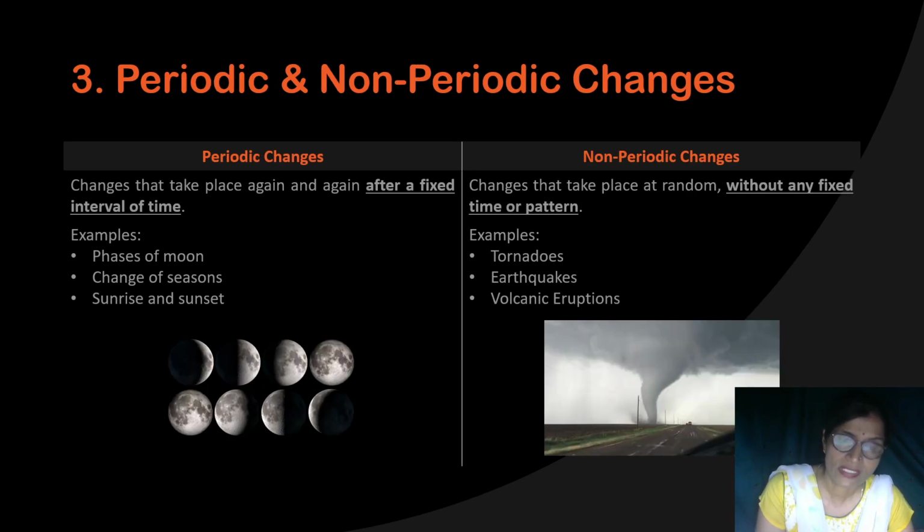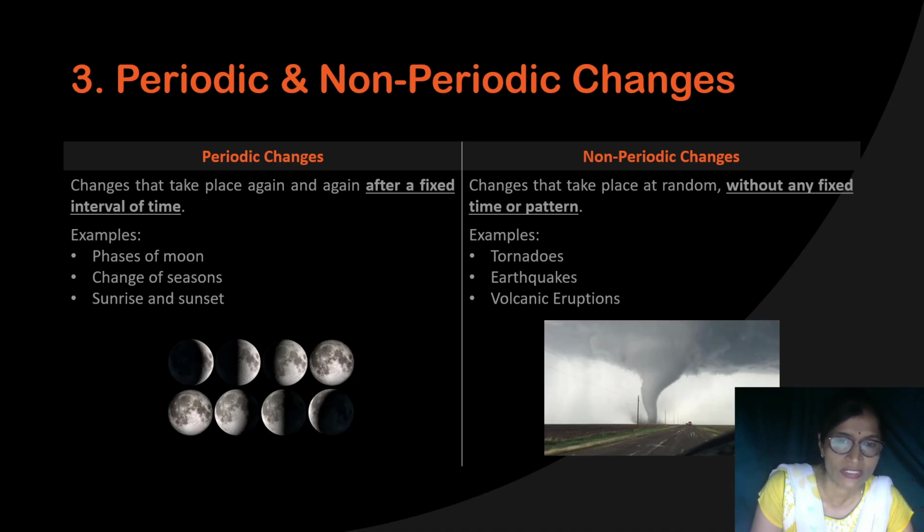Then next, some of the changes are periodic or non-periodic changes. Changes like phases of moon, change of season, sunrise or sunset. What will happen? They recur themselves after a fixed interval of time. So these changes which take place again and again after a fixed interval of time, they are periodic changes.